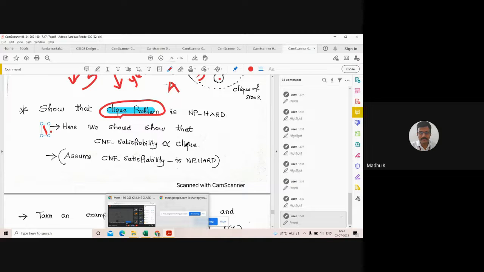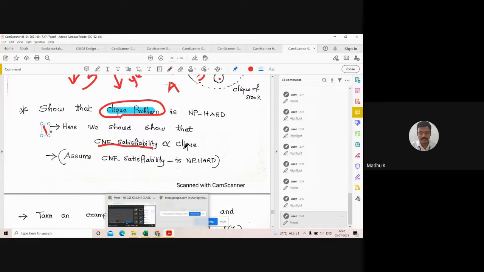Then we can say that this clique problem is NP hard. That is, we want to prove this concept. We already discussed what the CNF satisfiability problem is. If that problem can be reduced to a clique problem, then the clique problem is NP hard, because CNF satisfiability is already an NP hard problem. If it can be reduced to the clique problem, then the clique problem also will be NP hard. This is the concept.